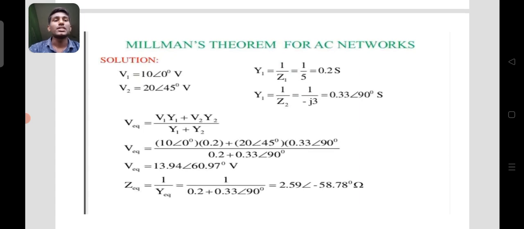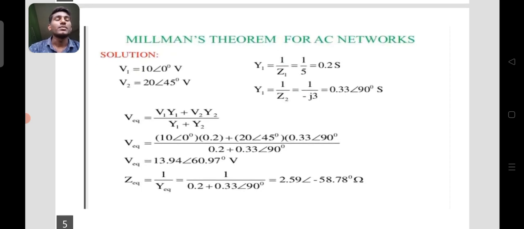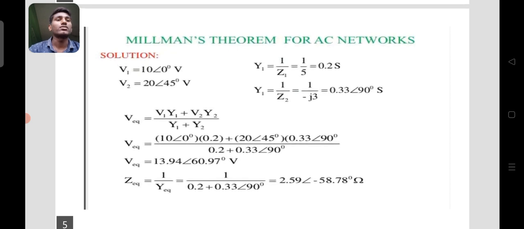Here, from the above circuit, V1 is the voltage source 10 angle 0 degrees and V2 equals 20 angle 45 degrees, and admittance is the reciprocal of impedance, so Y1 equals 1 by 5 equals 0.2 S. Here admittance has units S, meaning Siemens, and Y2 equals 1 by minus J3 equals 0.33 angle 90 degrees.